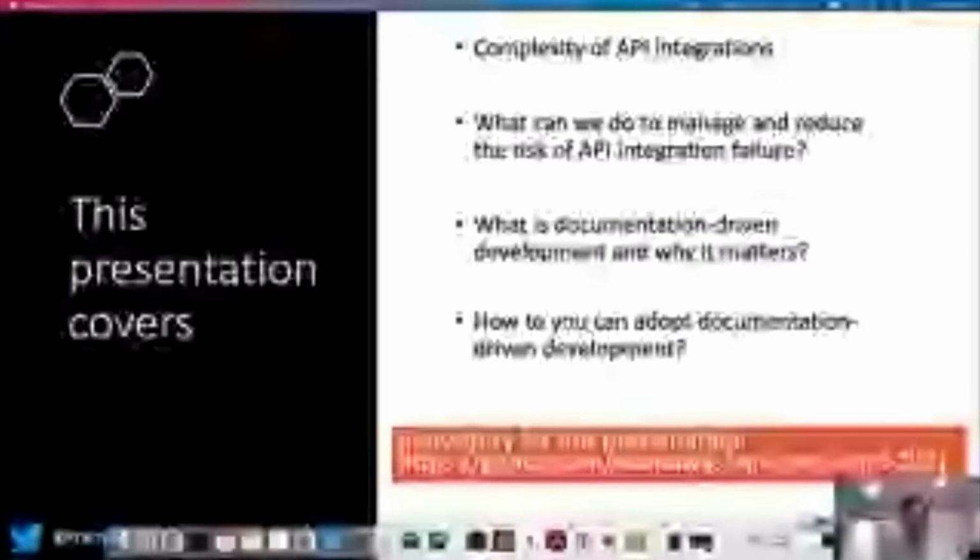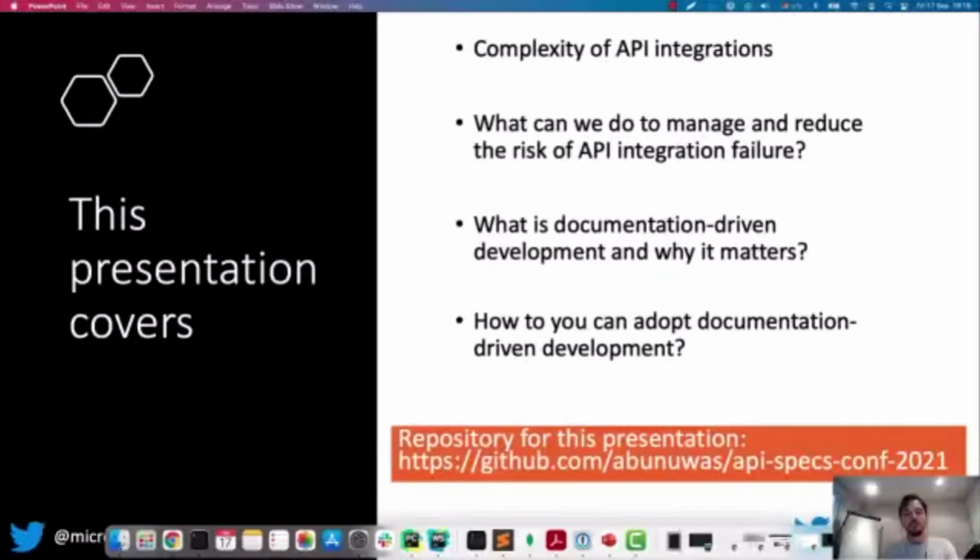Now, what's the agenda for this presentation? So first of all, I want to say a few words about why API integrations are so complex and error-prone. Then I want to say a few things about what we can do to reduce the chances of API integration failure. In this context, I want to introduce the concept of documentation-driven development. I will explain what it is, how it works, why it matters, and how you can incorporate it into your own API development process. During this presentation, I'm going to use some codes.